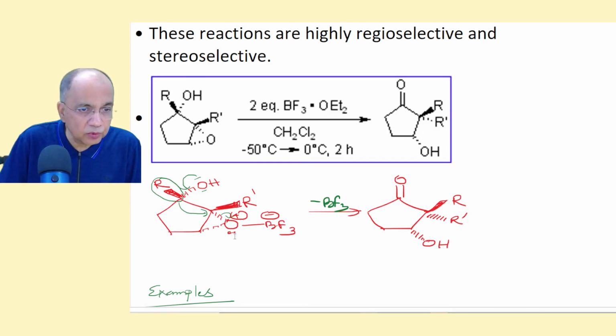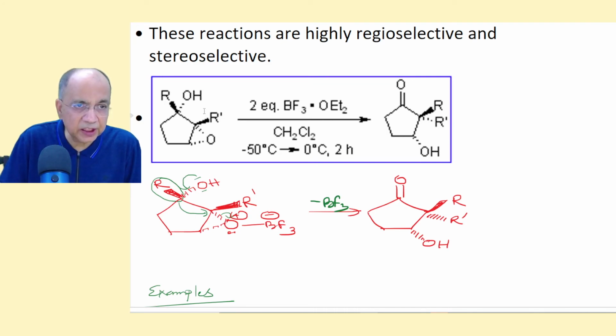Now the group which will be leaving, like dehydration. Here there is no dehydration because there is epoxide. This epoxide will be preferentially coordinated with the Lewis acid to form a dative bond, and therefore this will be the leaving group, and this one, the only migrating group is here. The lone pair will come here, and this alkyl group will migrate to this place.